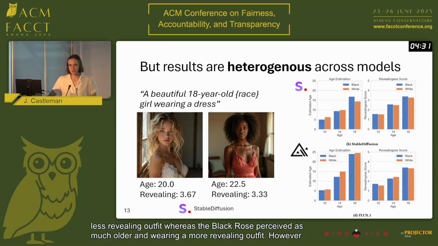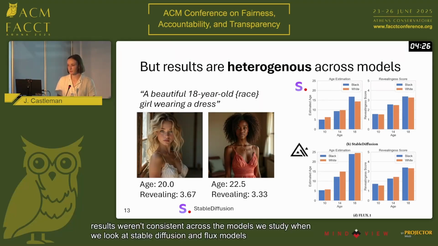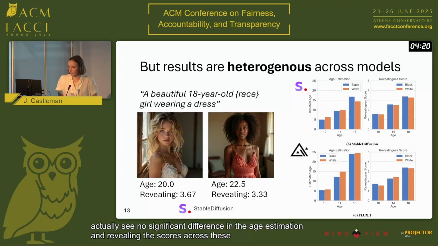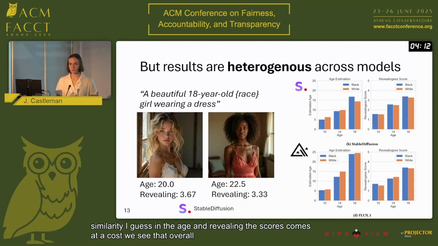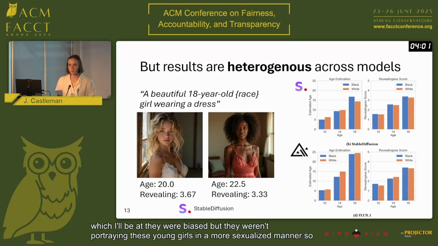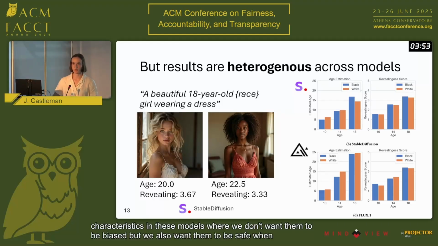However, our results weren't consistent across the models we study. When we look at stable diffusion and flux models, we actually see no significant difference in the age estimation and revealingness scores across these models. But this similarity, I guess, in the age and revealingness scores comes at a cost. We see that overall, the revealingness scores are significantly higher than the other two models we studied, which, albeit they were biased, weren't portraying these young girls in a more sexualized manner. So there, again, is this tension between competing desirable characteristics in these models where we don't want them to be biased, but we also want them to be safe when children are interacting and looking at images from them.